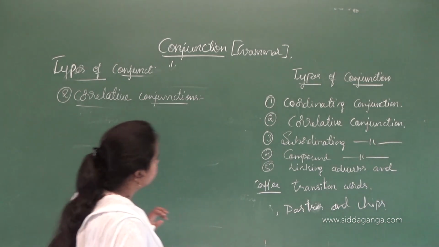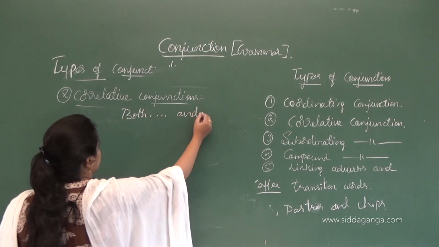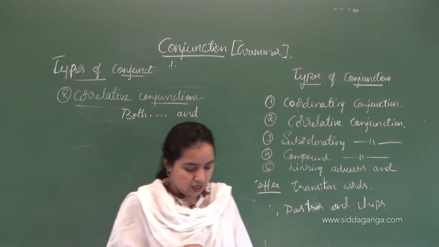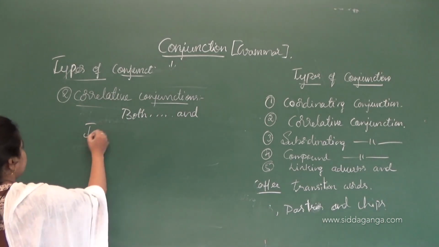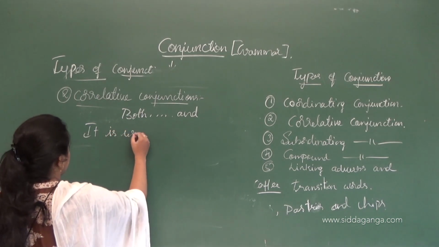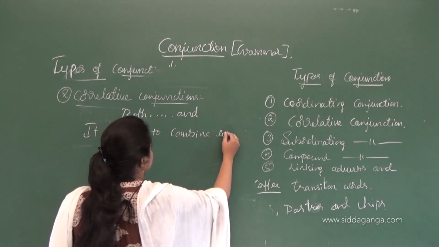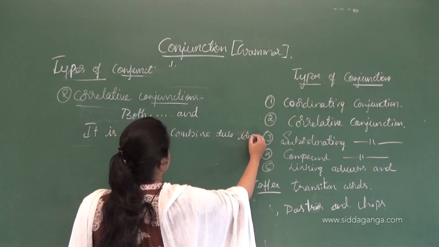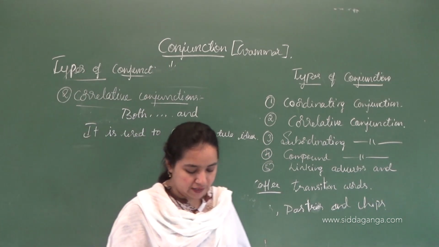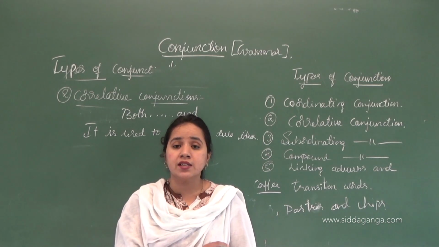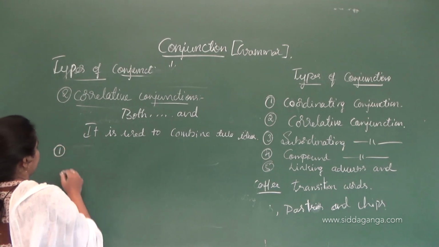Both and. It is used to combine two words, two ideas. Okay. So like, my brother is both smart and intelligent. My brother is both smart and intelligent. Okay, here it shows the quality of one person.